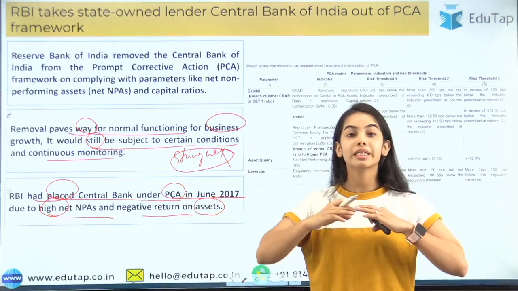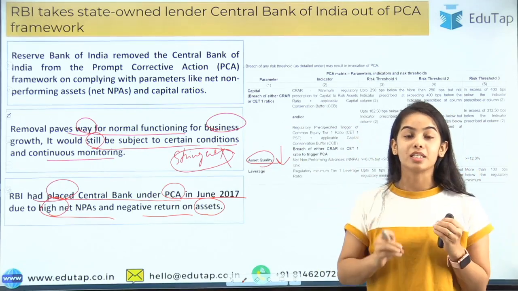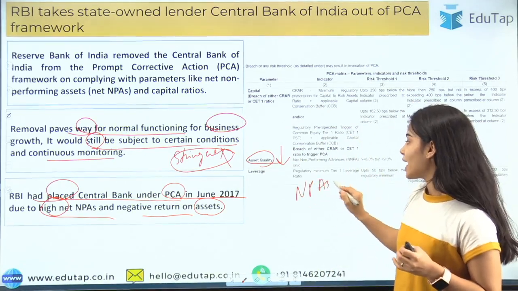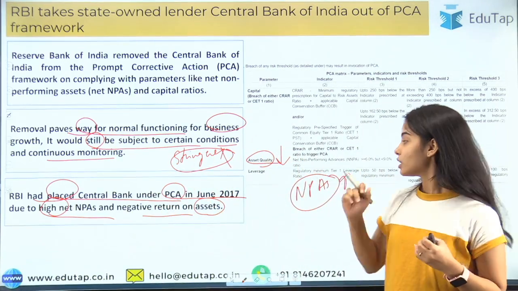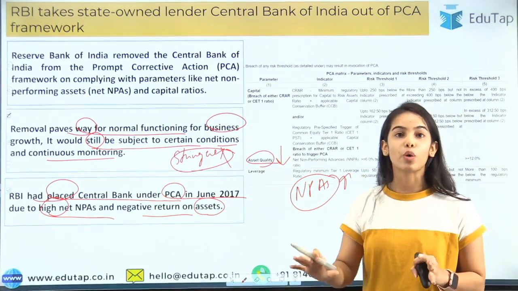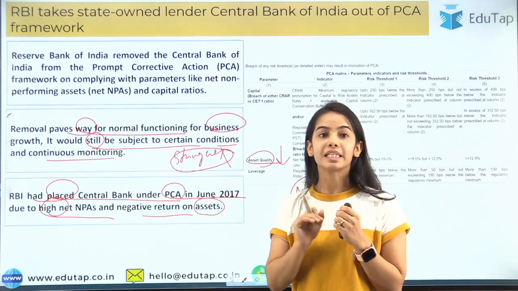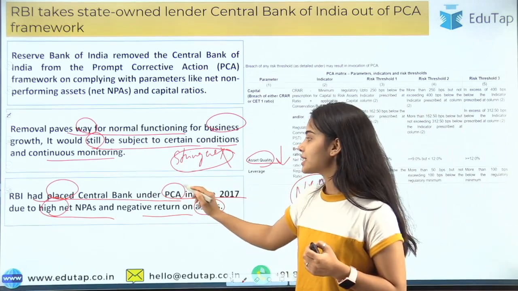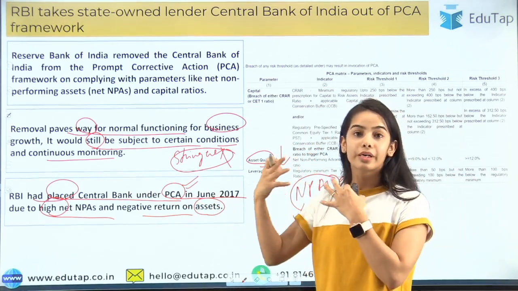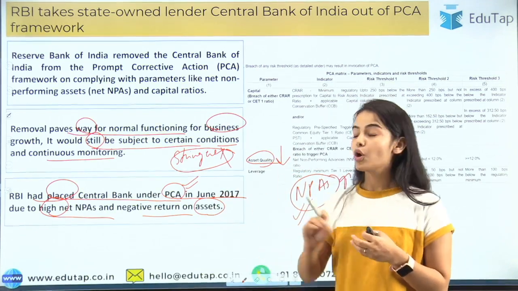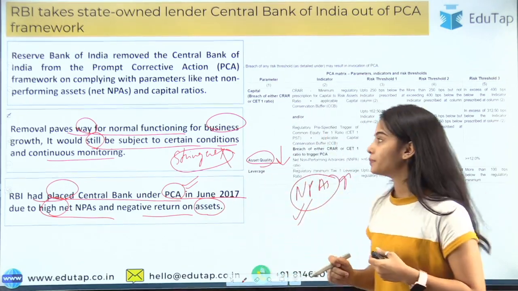So you can understand that the asset quality was very low because there were high net NPAs, the non-performing assets were very high. The bank was giving the loans, but the loans were not coming back. So the bank would have to close down if it had continued getting high NPAs, and that's why the RBI had placed the central bank under the PCA framework, so that the RBI can look after the central bank, so that the impositions and restrictions can be there, so that it can start getting healthy, it can start working healthy, okay.